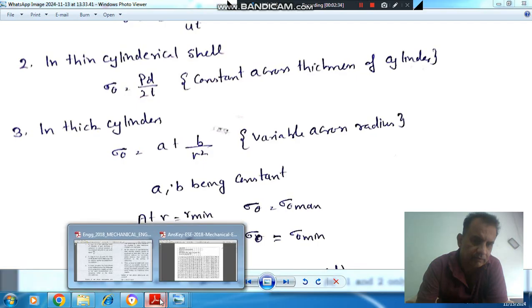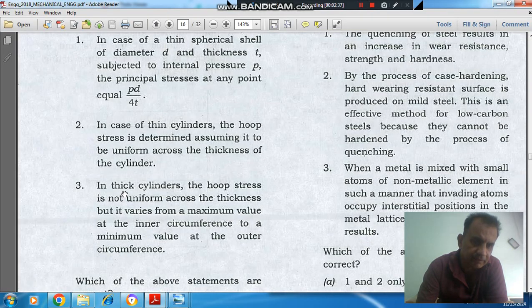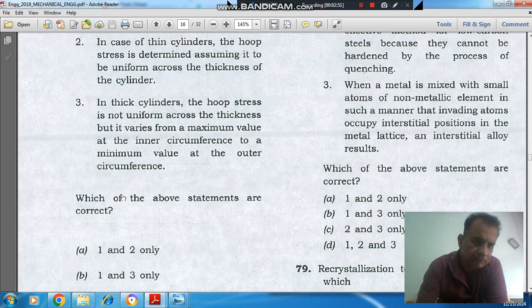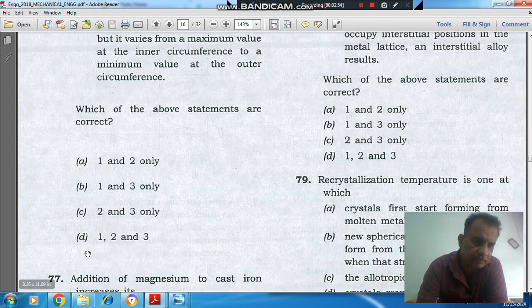So the third statement, that in the thick cylinder, hoop stress is not uniform across the thickness but varies from a maximum value at the inner circumference to a minimum value at the outer circumference, is correct. So all of these statements are correct. So the answer is option D, 1, 2 and 3.